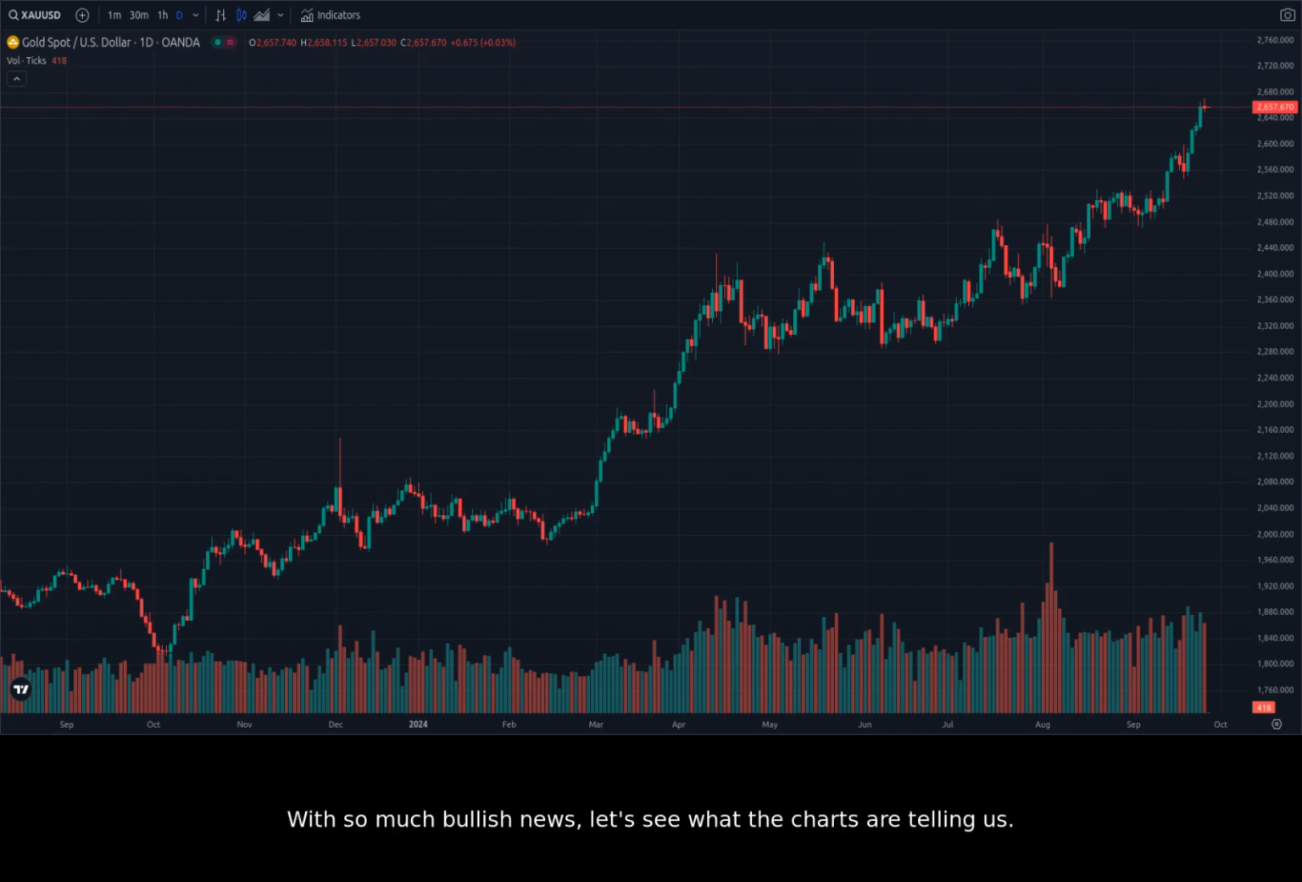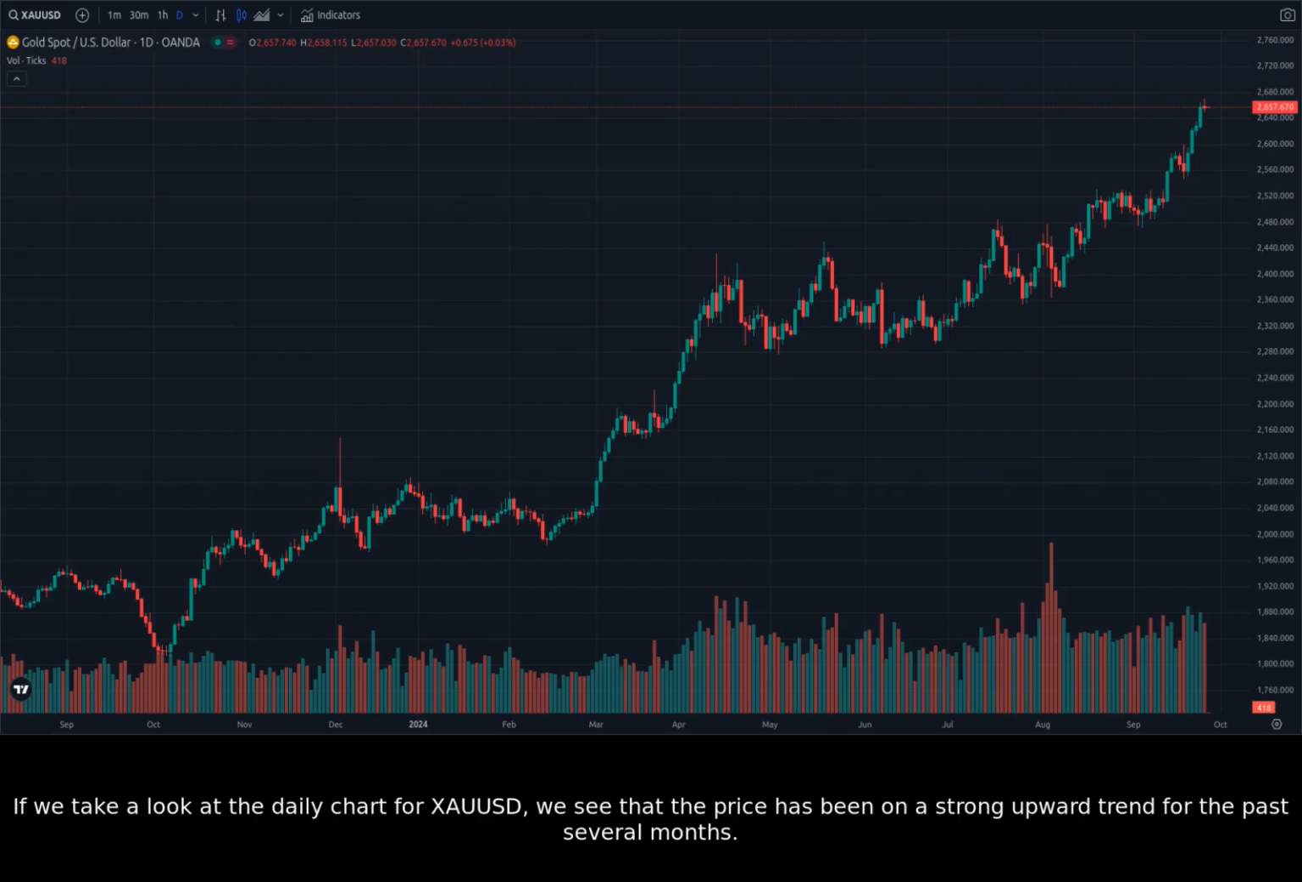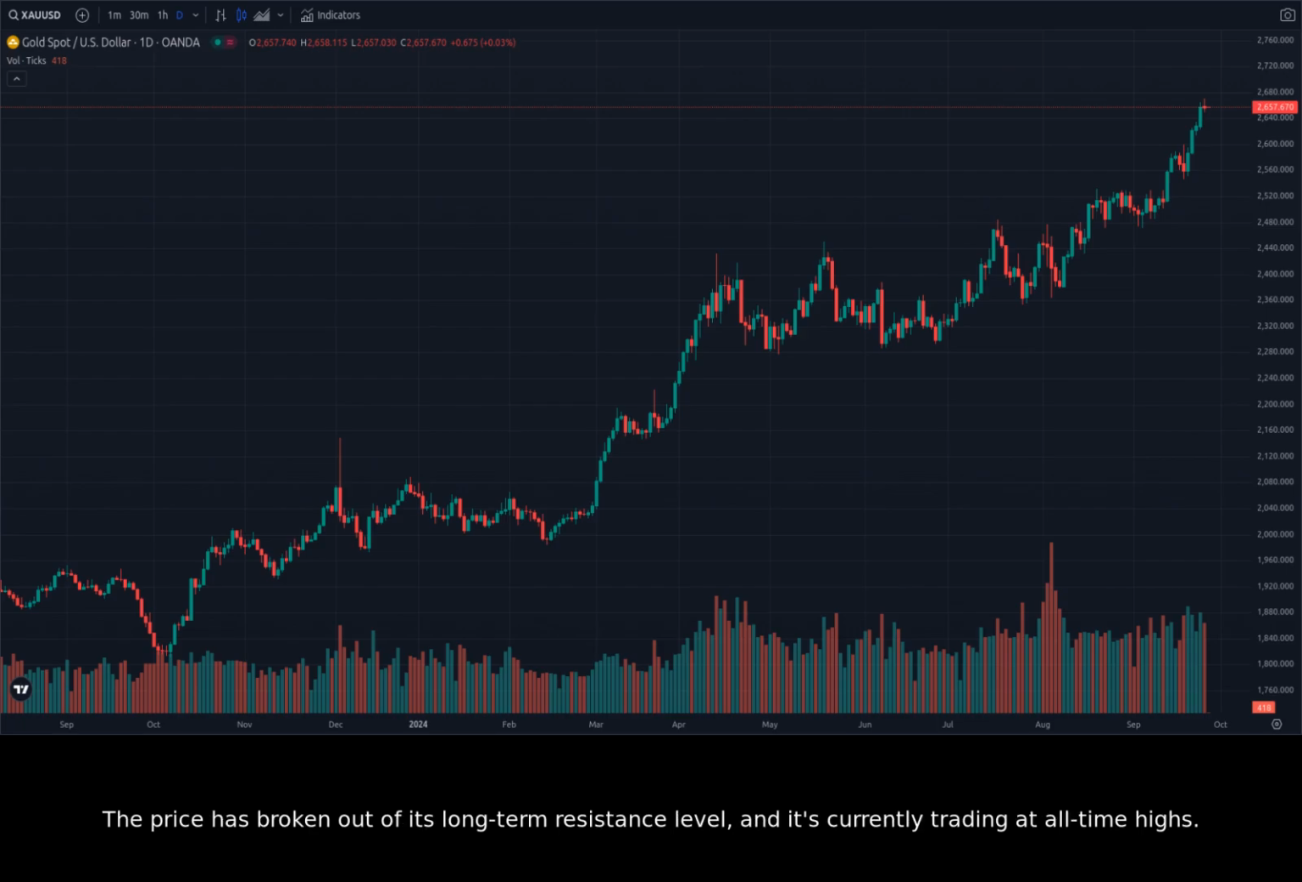With so much bullish news, let's see what the charts are telling us. If we take a look at the daily chart for XAUUSD, we see that the price has been on a strong upward trend for the past several months. The price has broken out of its long-term resistance level, and it's currently trading at all-time highs. This indicates a strong bullish sentiment in the market. The daily chart shows a strong bullish momentum, and it's highly likely that the price will continue to rise.